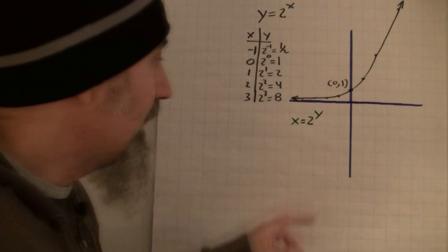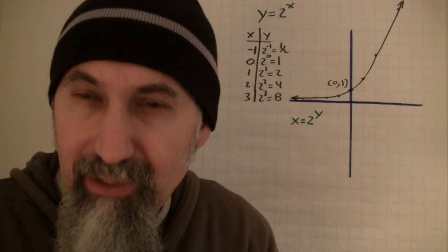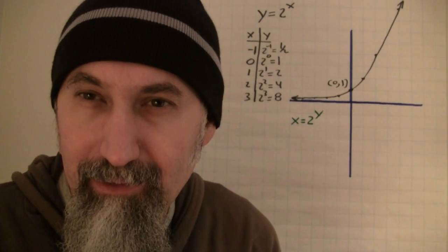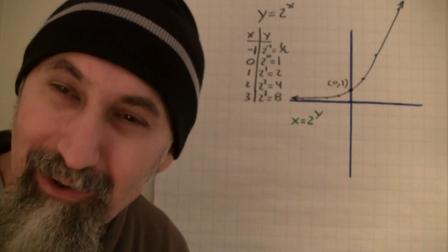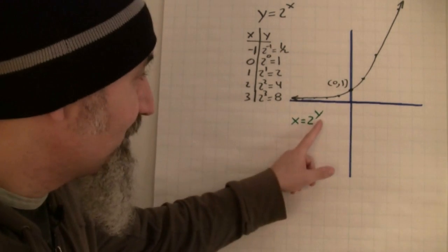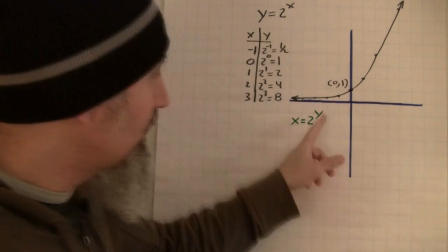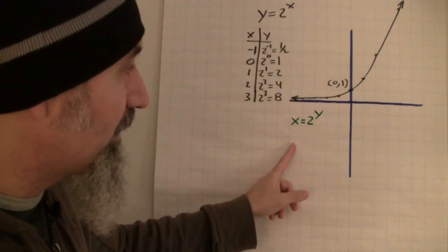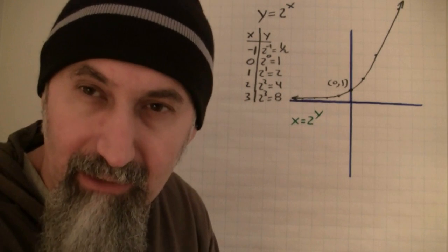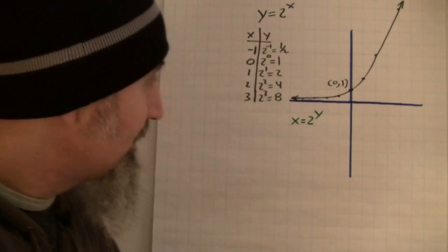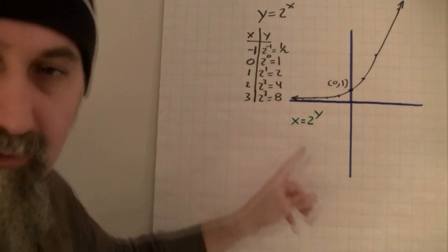Okay, now what we need to do to be able to represent the function, we have to get y by itself, right? And to be able to do that, we need logarithms. That's where the logs get introduced. Okay, because the y is in the exponent right now, and we need to have y by itself. We need to get y on the base level equaling something x, right?